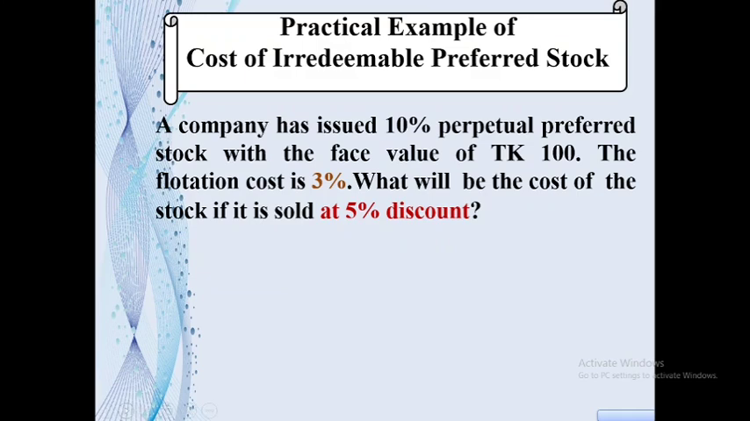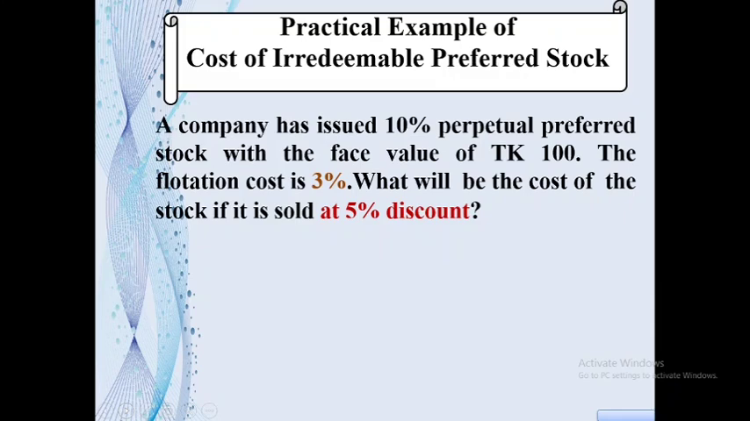Here we see a practical example of cost of irredeemable preferred stock. A company has issued 10% perpetual preferred stock with the face value of Taka 100. The flotation cost is 3%. What will be the cost of this stock if it is sold at 5% discount?